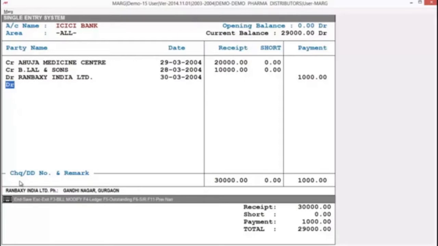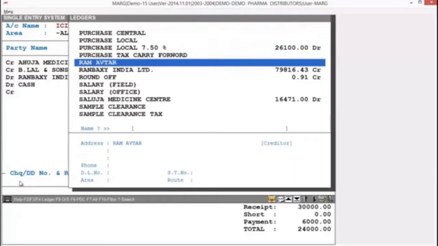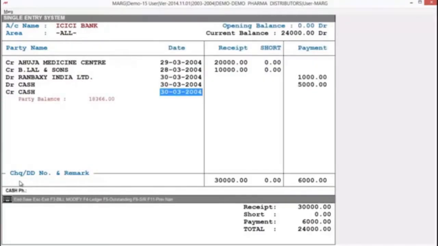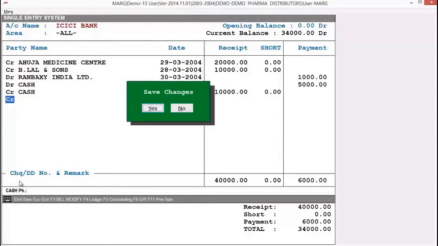Now suppose you have withdrawn some amount from bank, then you will debit the cash ledger. Then here you can define the date of withdrawal and also define the amount of cash you have withdrawn from bank. Same, if you have deposited cash in bank, then you will credit the cash ledger and again you can define the date and the amount deposited. So friends, here you saw how we can enter multiple vouchers in a single voucher through single entry system. To save this, you will press tab key from your keyboard.